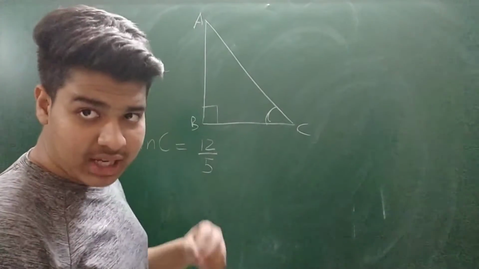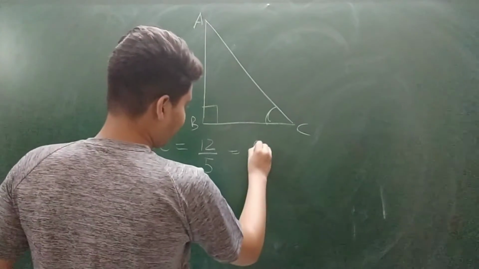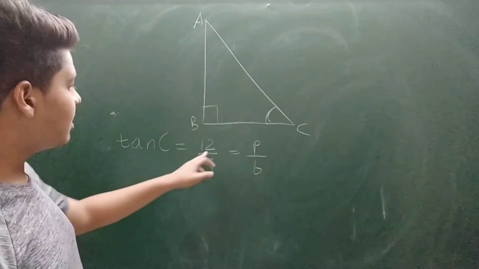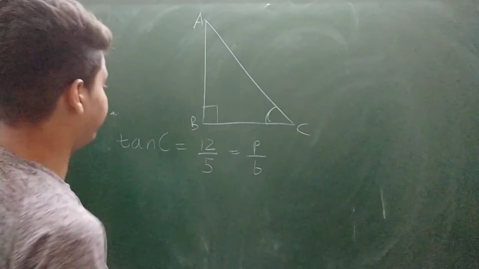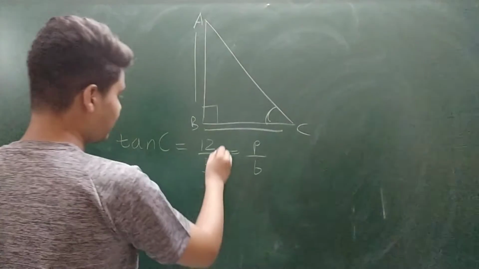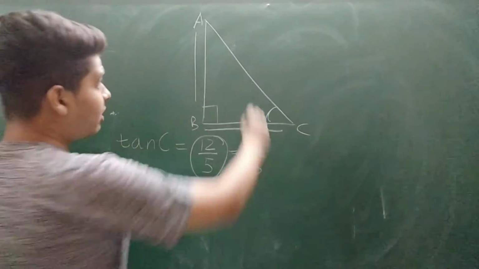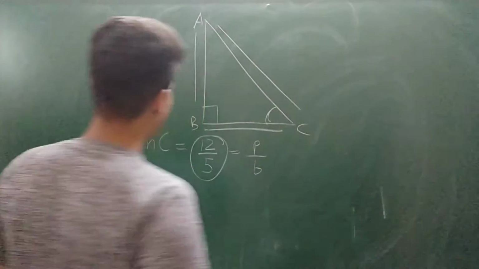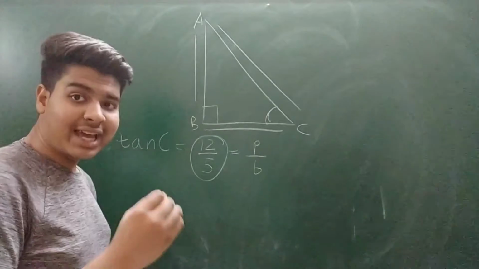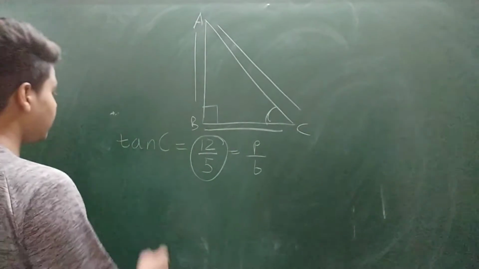So as we have discussed, tan C means perpendicular upon base. So tan C is equal to 12 upon 5. So AB upon BC equals 12 upon 5. We don't know the value of AC, and we are asked to find out the value of sin C and cos C. So how do we do it?